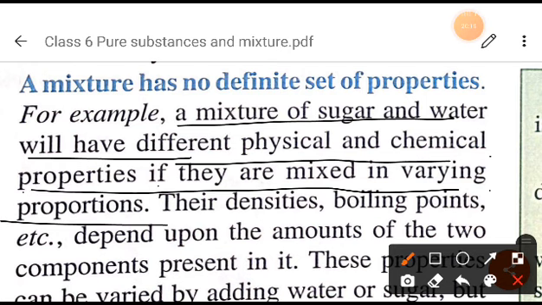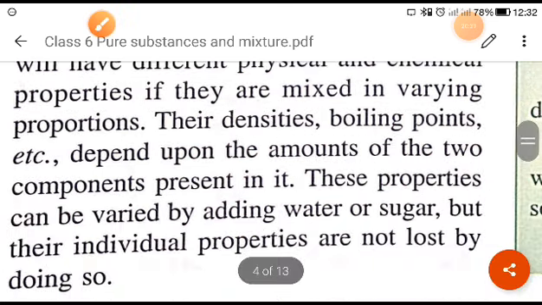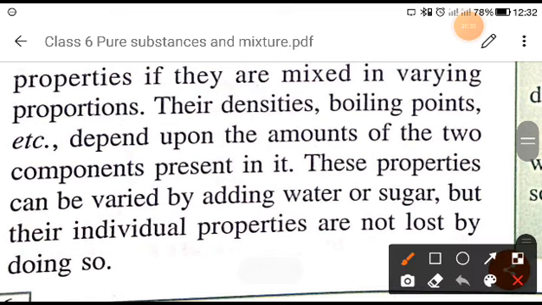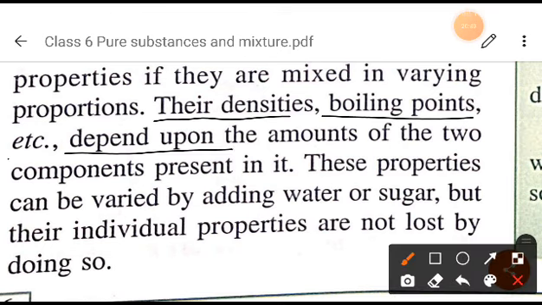So when you mix sugar and salt in various proportions, you will see variations in the physical and chemical properties of that solution, of that mixture. As we know, their densities, boiling point, etc. will depend upon the amount of the two components present in it, right?